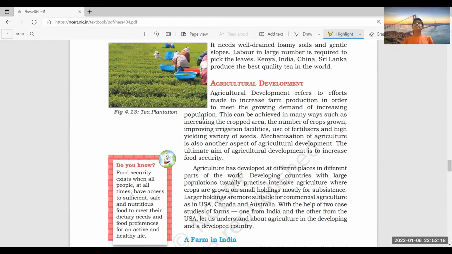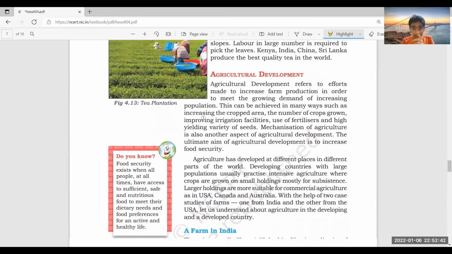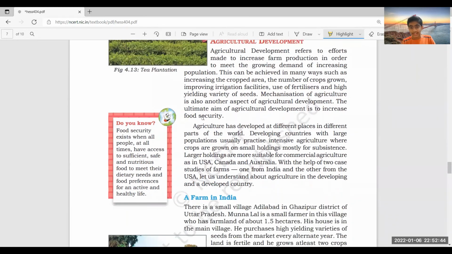Now, it doesn't mean that you will continue the same scale of agricultural production. For example, you did this kind of agriculture development when the population in India was 1 crore. Now it is 1.5. You have to do agriculture development equal to that. It should meet the demands of all 1.5, not only 1 crore members. That is agriculture development, just for your understanding.